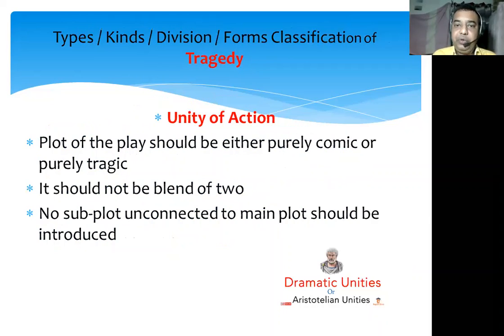Then the second unity is unity of action. What does Aristotle say in this unity? He says that the plot of the play should be either purely comic or purely tragic. It should not be a blend or a mixture of the two. If the dramatist is going to write a tragedy, then the plot should be completely tragic, completely sad. No comic action should be included in the plot. Thirdly, he says that no subplot which is unconnected with the main plot should be introduced into the drama.